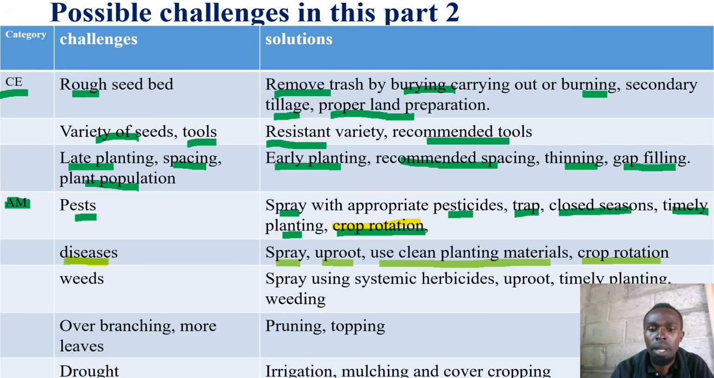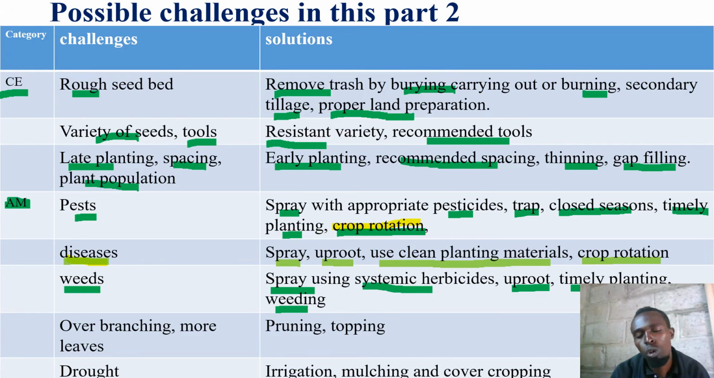Yeah, members, there may be an issue also as I'm winding up. There may be an issue on weeds in the garden. We are saying these weeds here, how best can we control them? Solution is spray, using systemic herbicides or appropriate herbicides. Then apart from spraying, uproot the weeds themselves, with timely planting. Then remove them, weed them mechanically to control the spread and multiplication of these weeds.